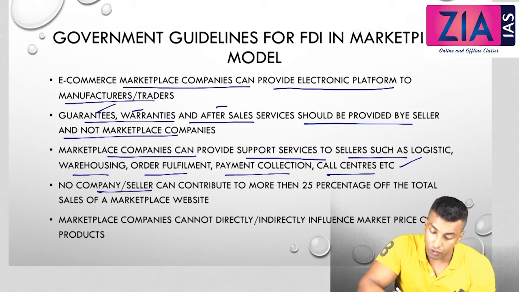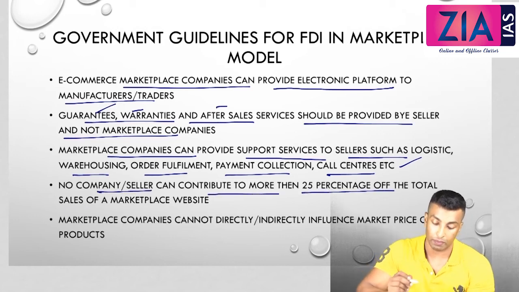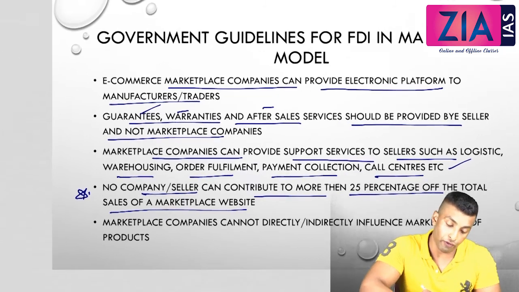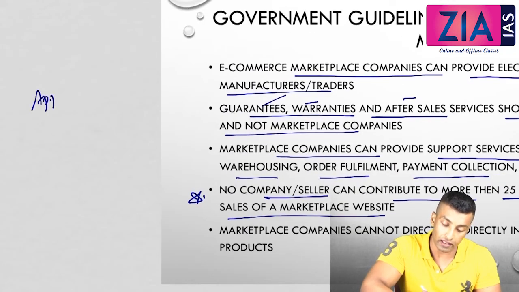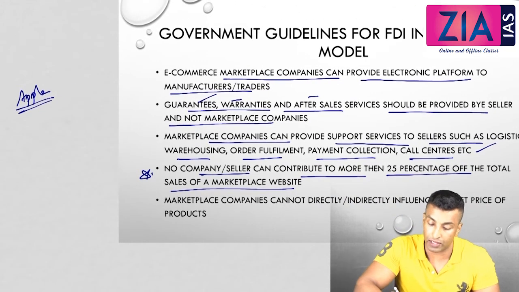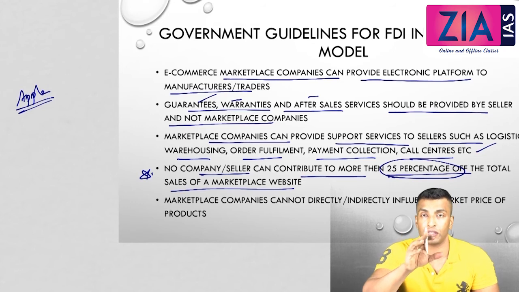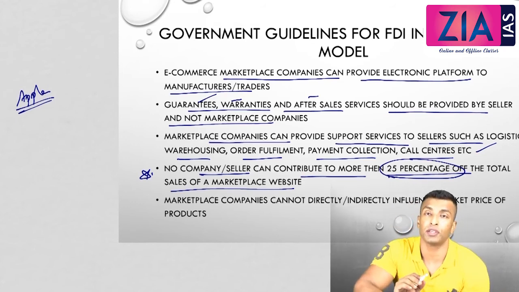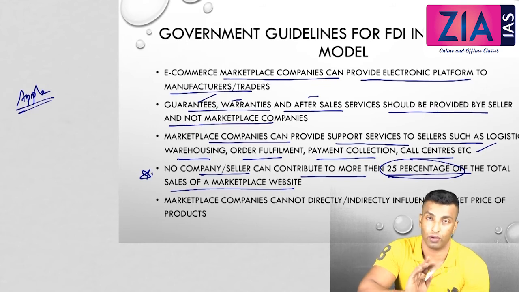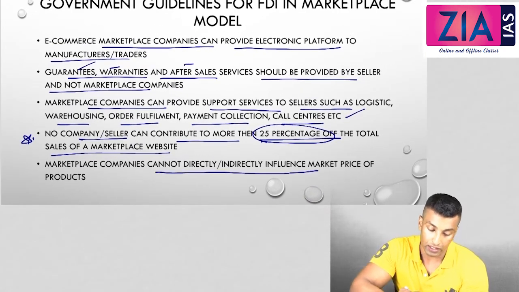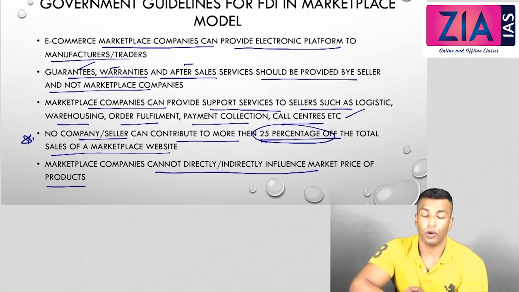No company or seller can contribute more than 25% of the total sale of a marketplace website. That is a very important point. Let's suppose iPhone or Apple, they cannot contribute more than 25% of one marketplace. That means if you take Amazon, 25% should not come from one particular company, or more than that should never be allowed. Then, a marketplace company cannot directly or indirectly influence the market price of products.